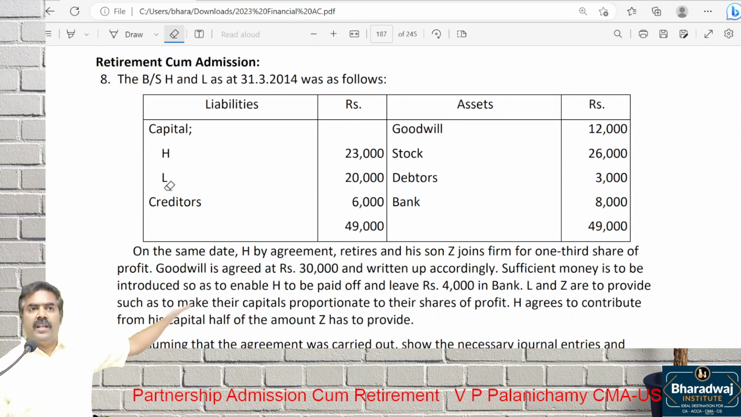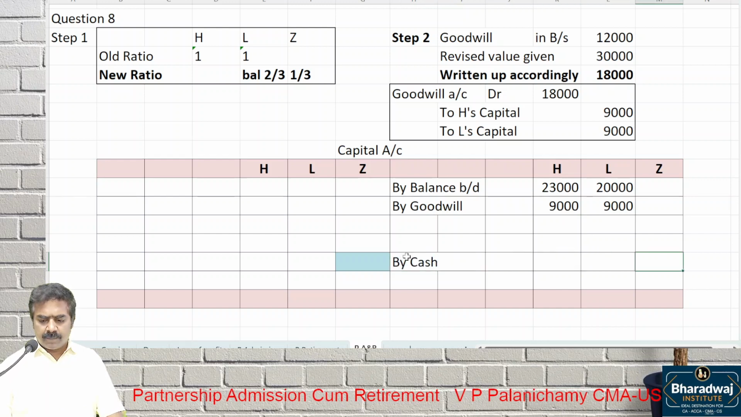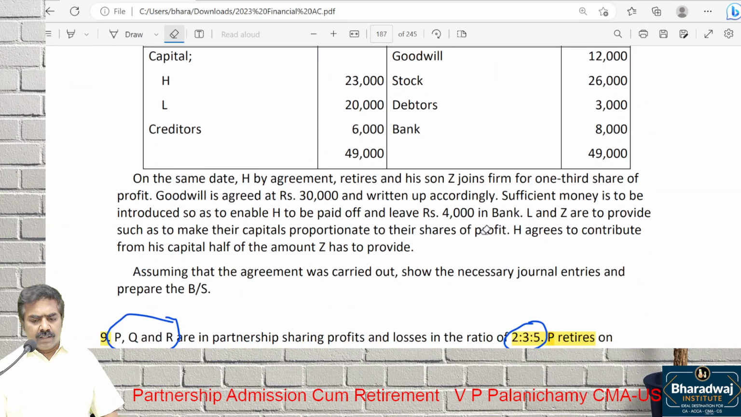Any general reserve, any loss? No. Only this much. That's all. Now the problem is, how much cash does Z have to bring? How much cash will be paid to H to settle? Sufficient money has to be introduced by H, to be paid off. Leave how much in bank balance? 4,000 in bank balance. L and Z also will provide in which ratio?